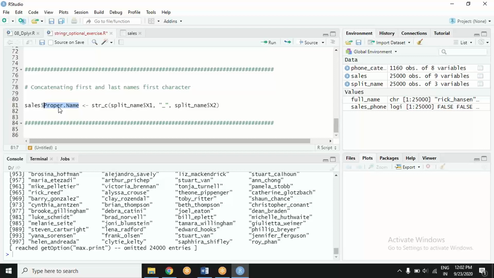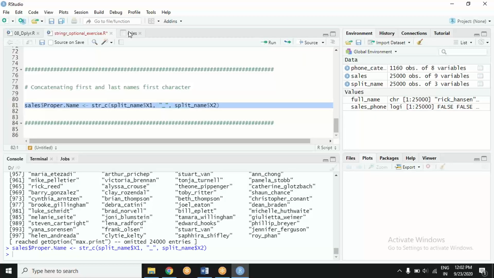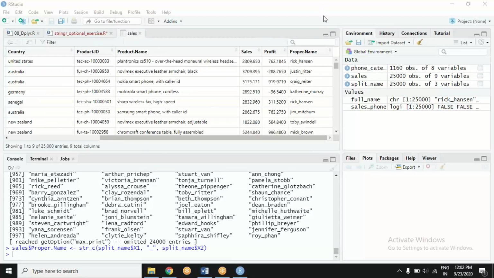I don't want to overwrite anywhere. I want to create a new column. So I am putting a unique name here, a new name here. So it will be the Q to R that initiate a new column in this dataset with this name. And I want to assign this value in this column. So just like that independent vector, it will create a vector. However, it is not independent now. It is part of this dataset. That's what is happening here. If I view my dataset, you will see there is a proper name column now at the end of the dataset. As good as cbind.